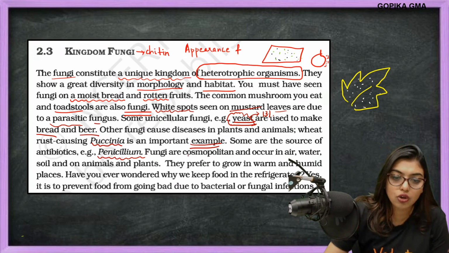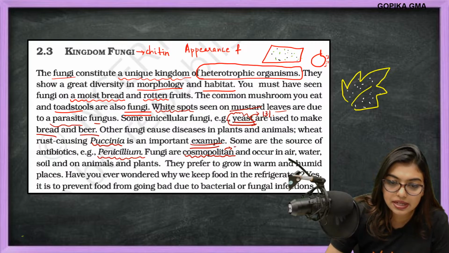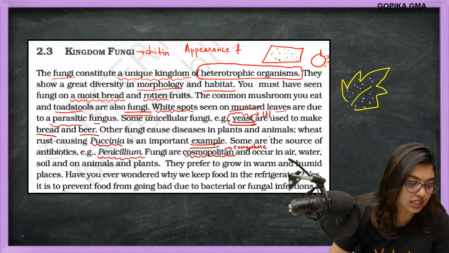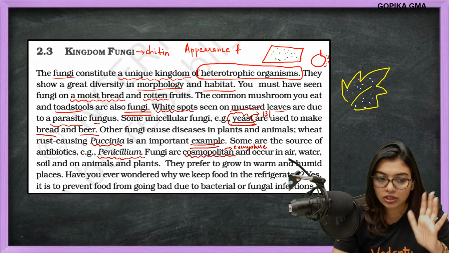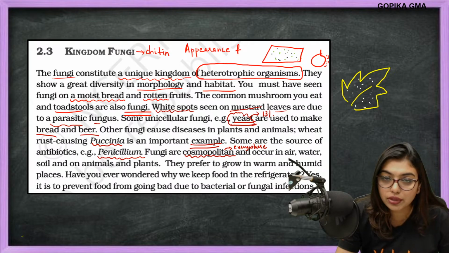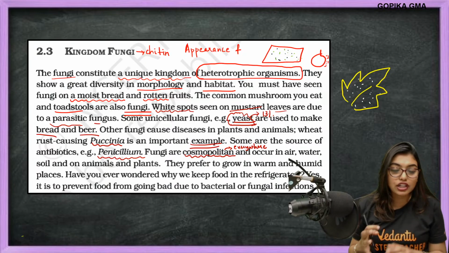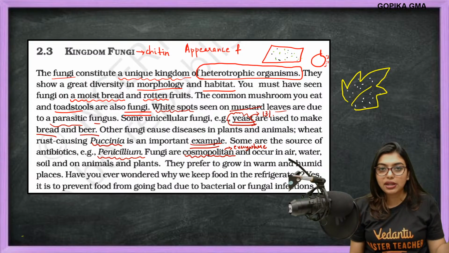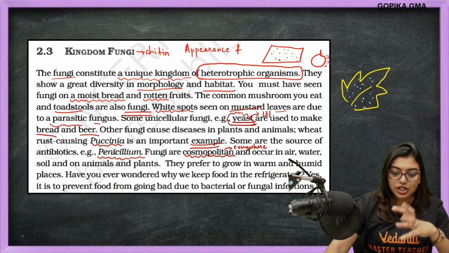Now fungi are cosmopolitan. Cosmopolitan means what? Yesterday also I wrote it. It is present everywhere, wherever you go. Fungi occur in water, air, soil, and on animals and plants. They prefer to grow in warm and humid places. Have you ever wondered why we keep food in the refrigerator? Obviously, the sole reason is that fungi can grow if we keep it outside, because it will lock in moisture, and moisture is more than enough for fungi to grow.